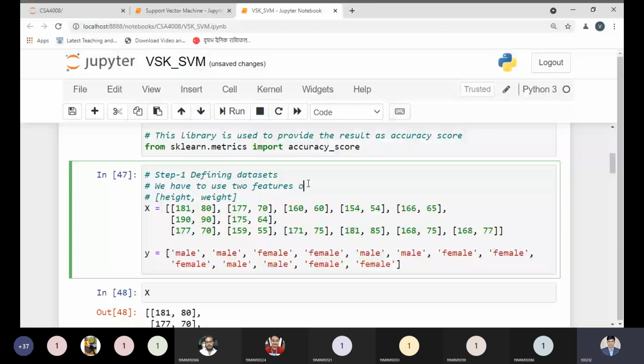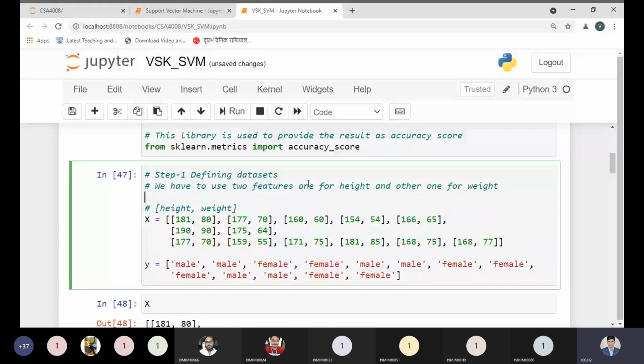One for height and the other for weight. It is a better idea to write height first, because the first value belongs to height, and the next value is weight. So here we are defining the two features, height and weight.